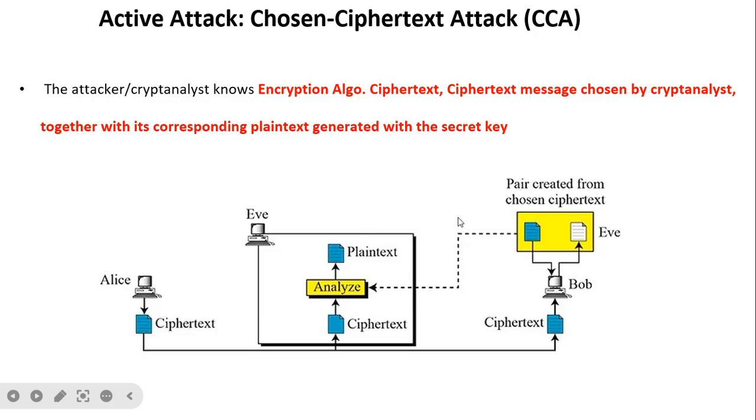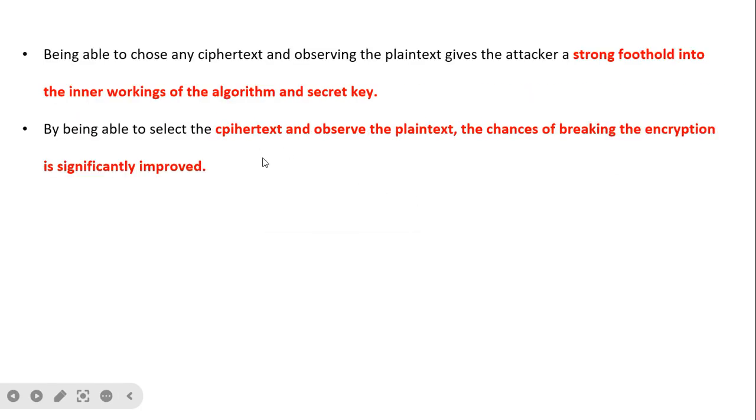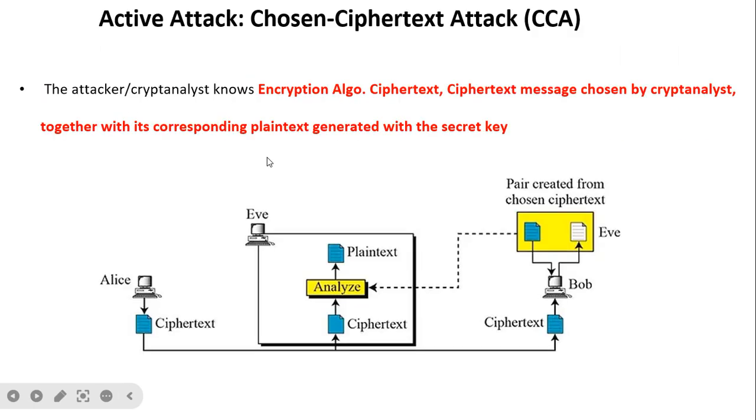Now here the attacker has control over the decryption side. So here the attacker knows the encryption algorithm, and ciphertext messages chosen by the cryptanalyst together with the corresponding plain text generated with the secret key. So here the ciphertext as well as the original message, that is the decrypted message, is also with the attacker.